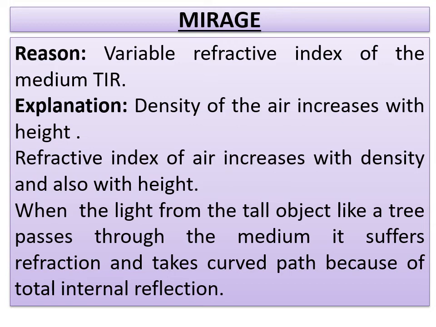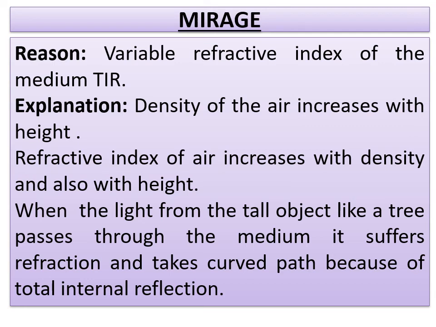So when light from a tall object such as a tree or from the sky passes through a medium just above the road, where the refractive index decreases towards the ground, it suffers refraction and takes a curved path because of total internal reflection. So the main points to remember: density of air increases with height, and refractive index of air increases with the density and also with the height.